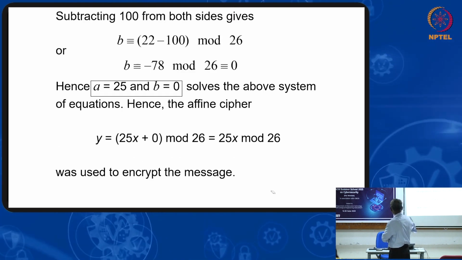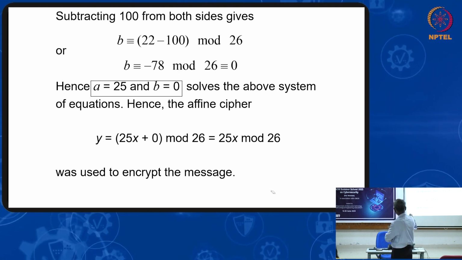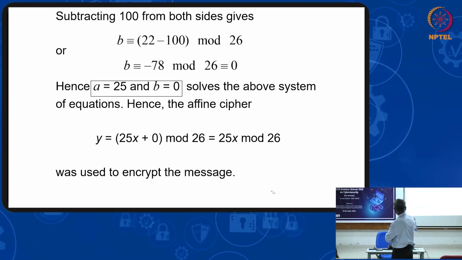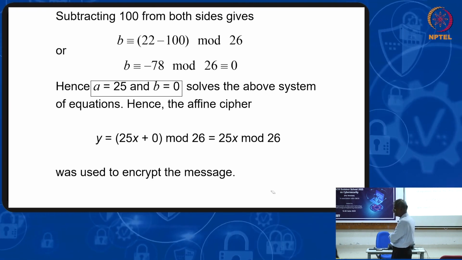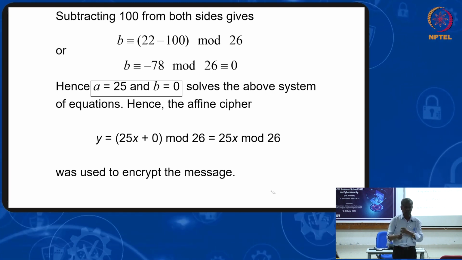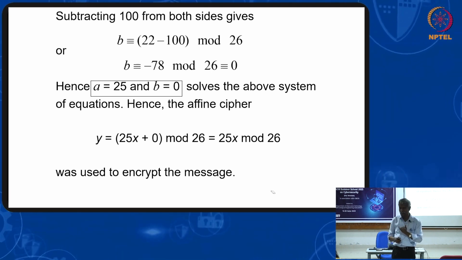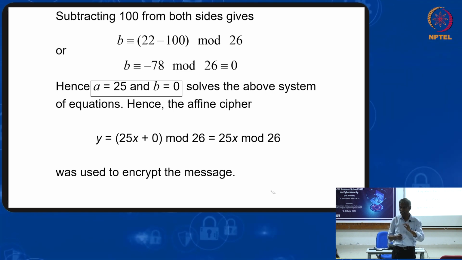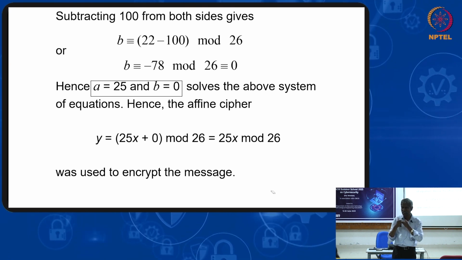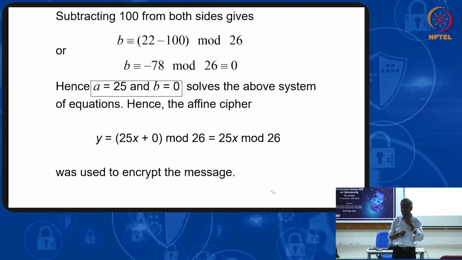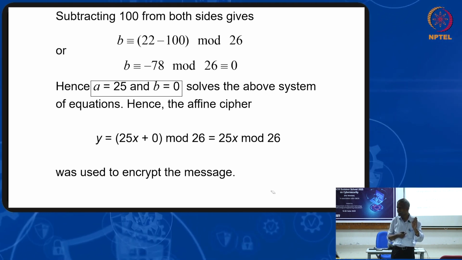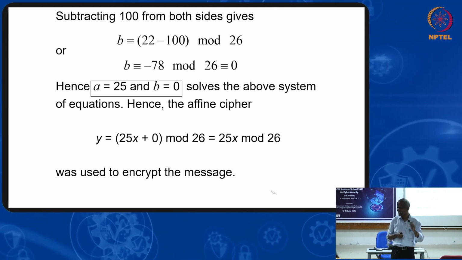Once you know a and b, a equal to 25, b equal to 0, you can find the X value from Y. In this way you can do it. This cipher is called affine cipher. So in classical cryptography, many algorithms are there: Caesar cipher, Vigenere cipher, Playfair cipher, Hill cipher, affine cipher. Five algorithms I have. So of these five algorithms, affine cipher